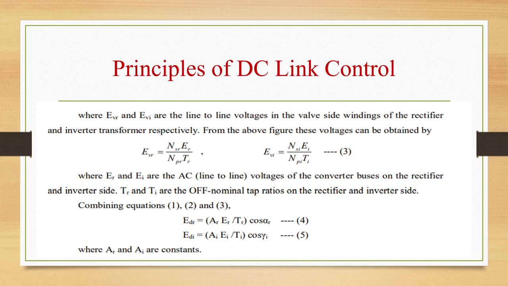EVR is equal to NSR ER by NPR TR, and EVI is equal to NSI EI by NPI TI, where ER and EI are the AC voltages of converter buses on rectifier and inverter side, and TR and TI are the off-nominal tap ratios on the rectifier and inverter side. Combining all these three equations, EDR is equal to AR ER by TR cos alpha R, and EDI is AI EI by TI cos gamma I. AR and AI are constants.